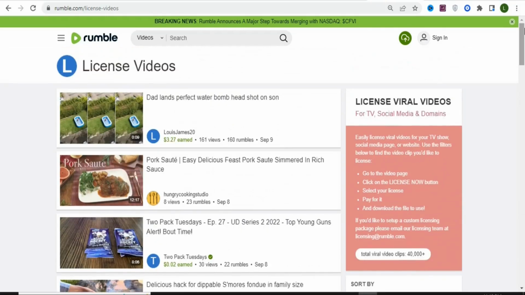The name of this website is rumble.com. It works like YouTube. So what you have to do is create a channel so that you can be uploading videos onto your channel. Once people view those videos, you are going to be earning money. Apart from the money that you are going to be earning on this website, I also show you how to monetize your video from affiliate links so that you can be making money from home. So now what you are going to do is create your accounts on this website so that you can upload videos onto this platform to earn money.